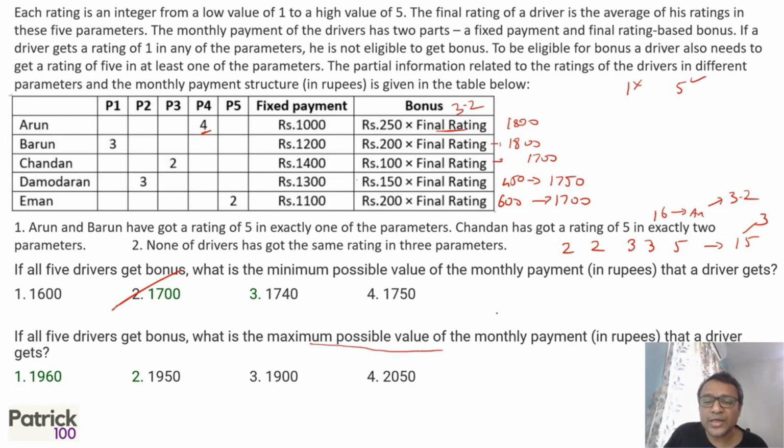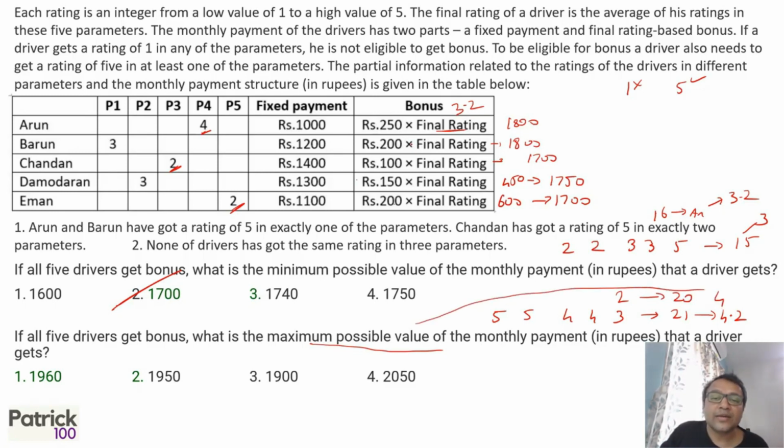If the 5 drivers get a bonus, what is the maximum possible value they can get? So what is the maximum possible rating you can get? 5, 5, 4, 4 and 3, which is 21, which is 4.2. Except where there is a 2: if they have a 2, for example Chandan and Iman, their total will be 20 because they'll have a 2 instead of 3. So in that case, it is a 4 rating. So Chandan and Iman both are 4 rating, and the rest will be 4.2.